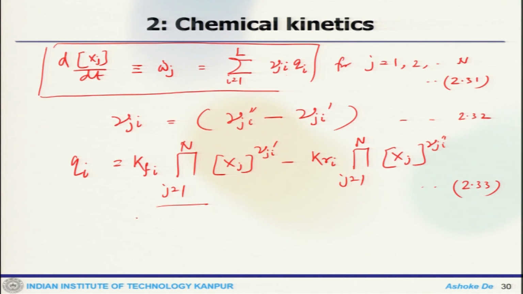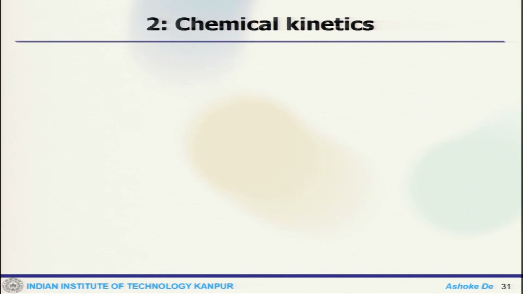That will essentially take care of the production and the destruction of that particular individual species. So, this is how in a general form you can write it. Now, we can see how these generic things actually work.